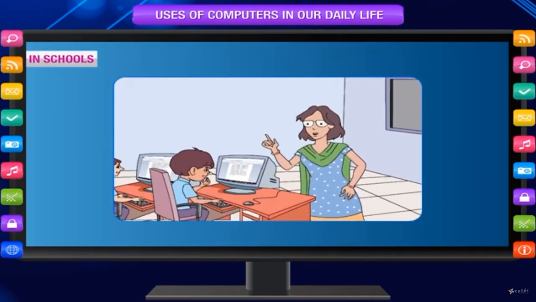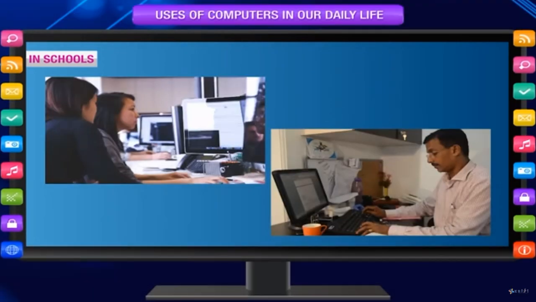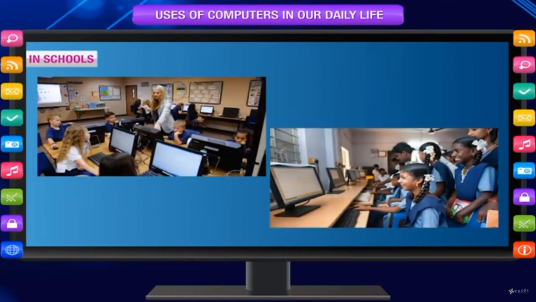In schools, for teaching various subjects, for helping students in drawing, calculation, learning spelling and grammar, preparing notices, for making results and keeping fee records, keeping students' and teachers' details, for fee calculation and making timetable, for keeping record of books in the library.